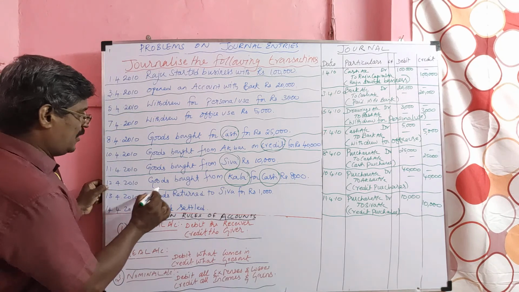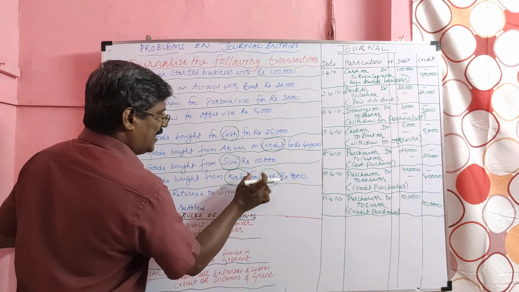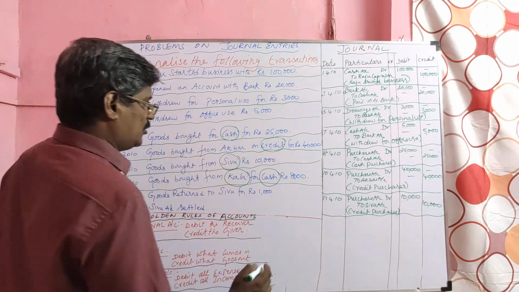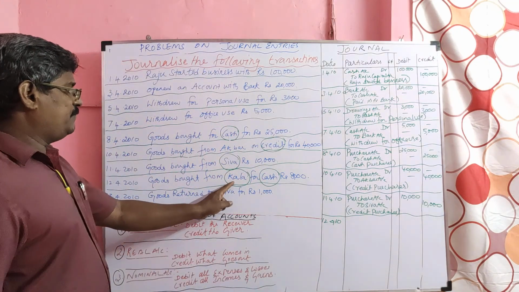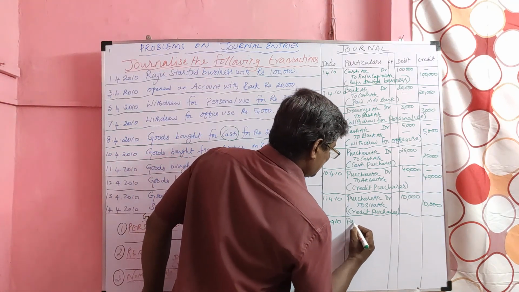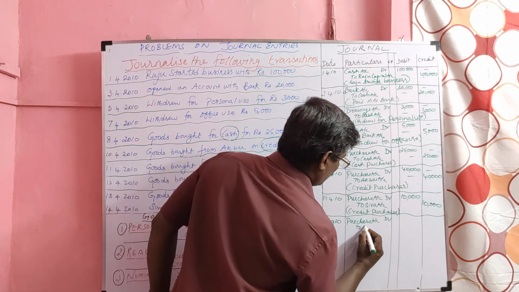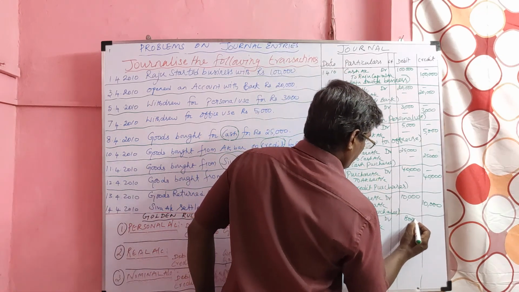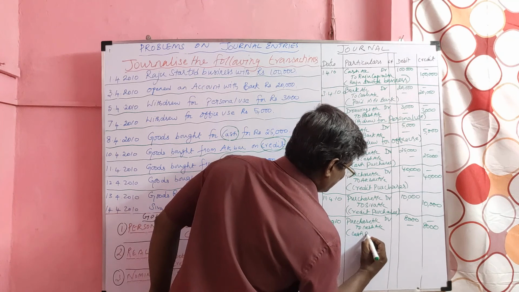But on 12th, we bought goods from Kala for cash, how much? 8,000. Here name also given as well as cash. Name, cash both are given. We should consider that one as cash transaction. So on 12th, we bought goods from Kala for cash. So we need not consider the name. So our entry is purchase nominal account since it is an expense. From us, cash gone out since it's a real account. Credit what goes out. The value, how much? 8,000. This is also we can say cash purchases.